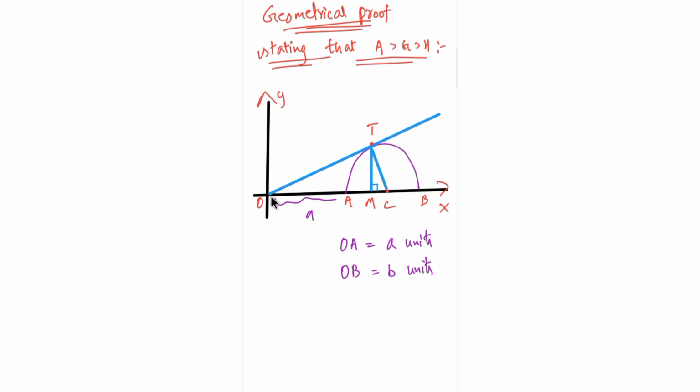So now we are drawing a tangent OT to the circle, and TM is the perpendicular to AB. OT is the tangent to the semicircle, and from T we have dropped the perpendicular to AB. Okay guys, so this is how you write it. And C is the center of the semicircle. Just to avoid confusion, I'm writing all this. So I will move on to the next page.